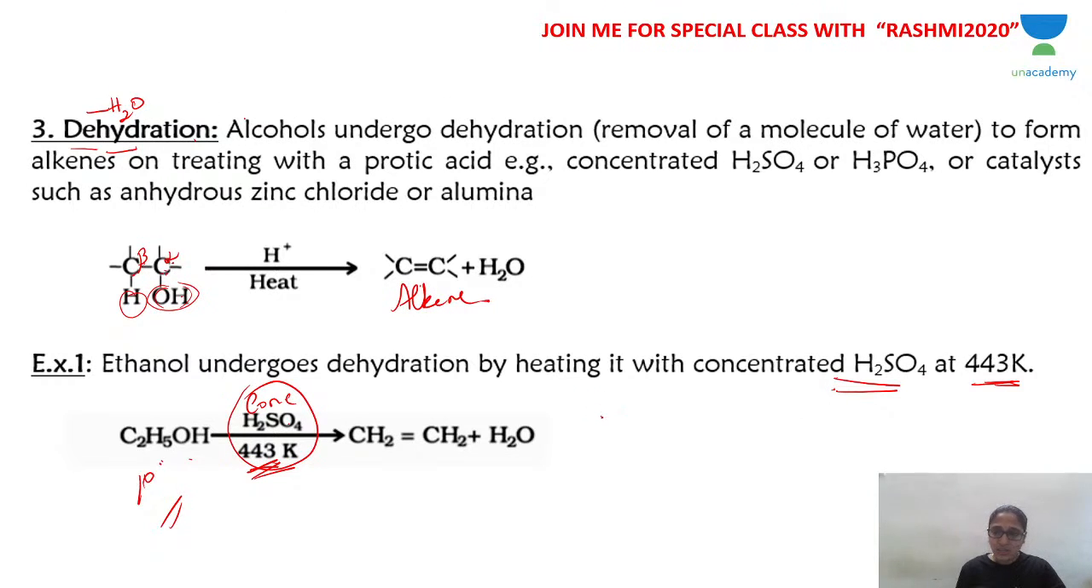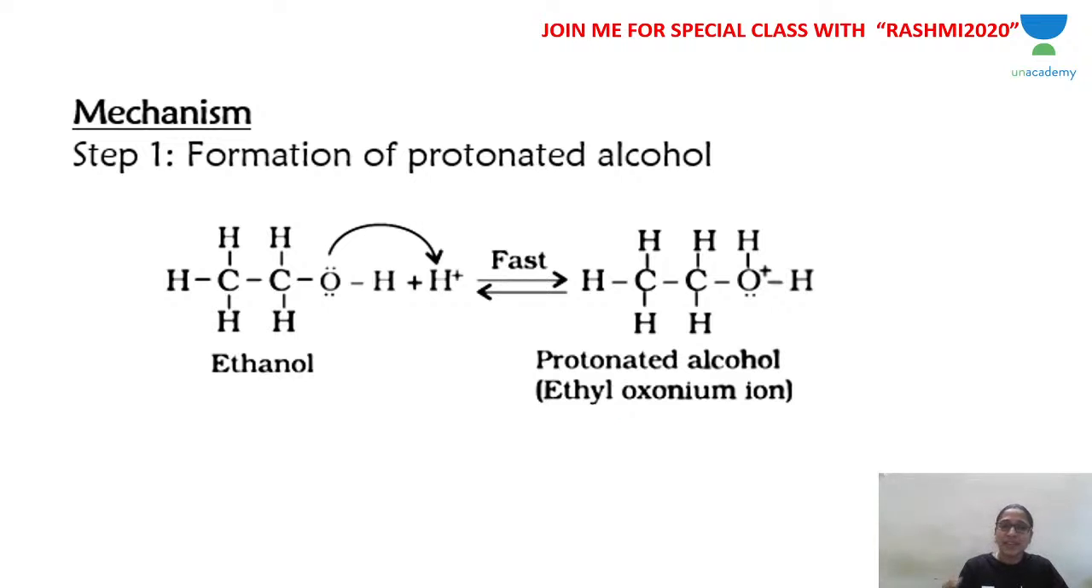Is this clear? Primary alcohol will give you alkene if it is dehydrated using concentrated sulfuric acid at 443 Kelvin. So this is the reaction condition: concentrated sulfuric acid and 443 Kelvin. Primary alcohol becomes alkene. And from this reaction, you have to learn the mechanism. It's a 3-step mechanism.